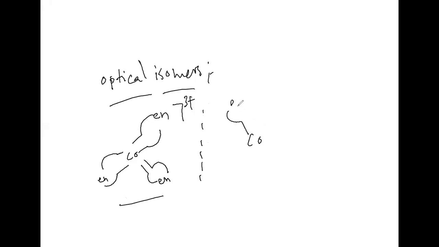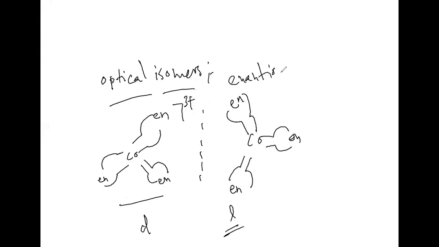We can consider en like this, and here also we take en like this. We cannot place one above the other. This is the dextro form and this is the levo form. These are nothing but enantiomers.